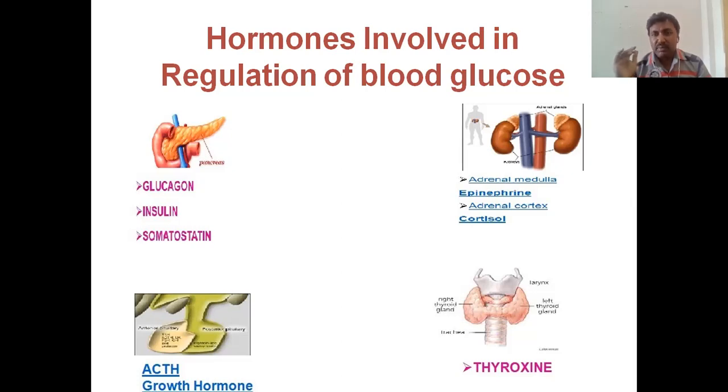Now come to the main topic, hormones involved in regulation of blood glucose. Already we studied how glucagon and insulin regulate the blood glucose levels in the body. The other hormones that also regulate blood glucose are epinephrine, secreted from the adrenal medulla, and cortisol, a glucocorticoid secreted from the adrenal cortex, and other hormones: growth hormone, adrenocorticotropic hormone, and thyroxine. These are all involved in the regulation of blood glucose levels in the body.